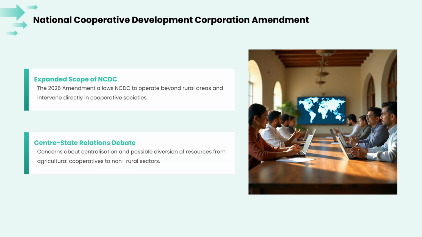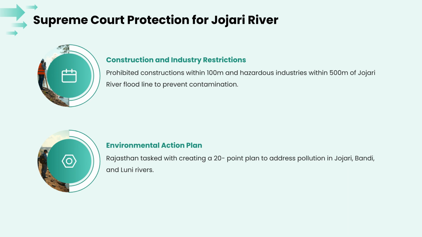The 2026 amendment to the National Cooperative Development Corporation expands its scope beyond rural areas, sparking debate regarding centralization and potential resource diversion from the agricultural sector. The Supreme Court has also intervened for the Jojari River, mandating stricter construction and industrial buffers to combat pollution, while tasking Rajasthan with a comprehensive 20-point restoration plan.